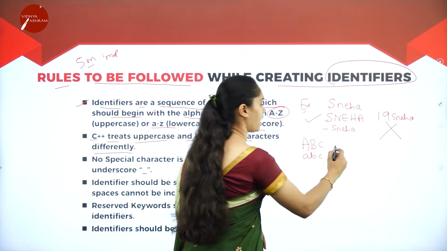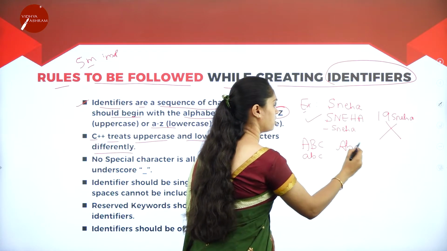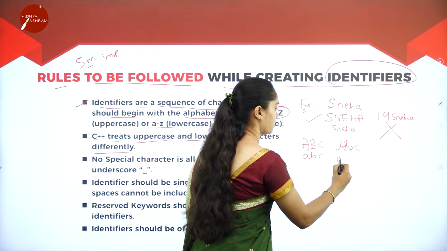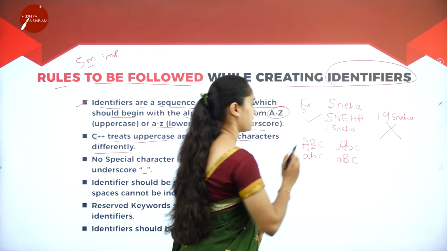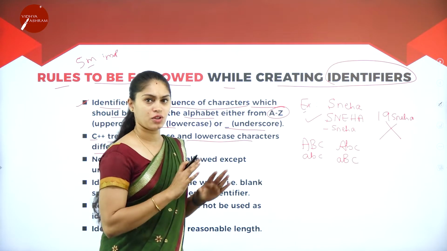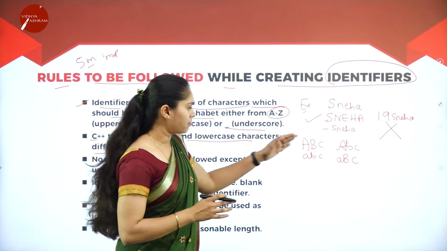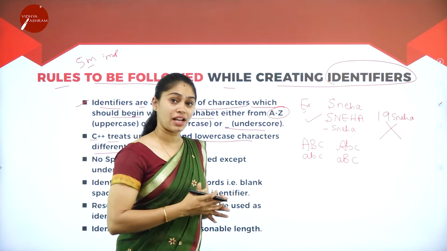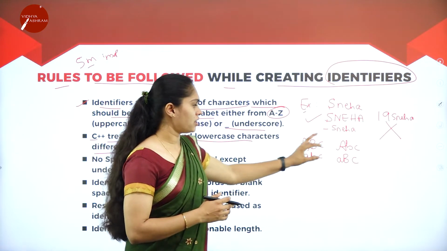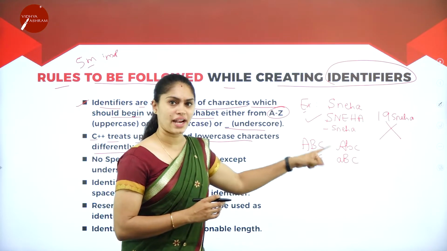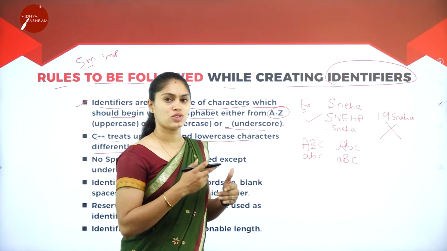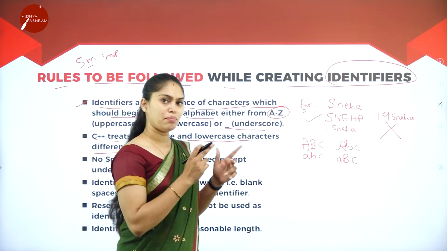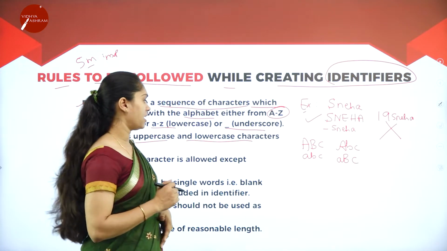So can I take one more example? Are all the same? No. Why? Because everything has a different meaning. Every character leads to a different ASCII value, so all four variables, all four identifiers are different. So C++ is going to treat uppercase and lowercase differently.